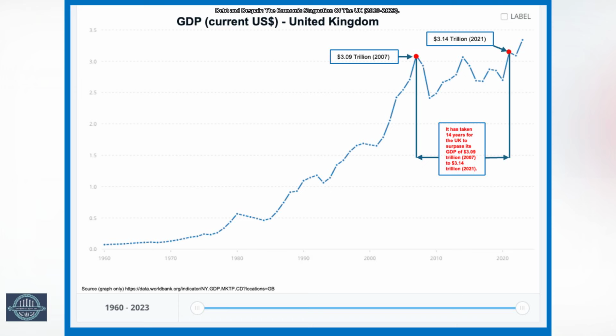Such minimal growth reflects a variety of challenges, including the aftermath of the 2008 global financial crisis, political instability, and the economic impacts of Brexit. This prolonged stagnation highlights the pressing need for strategic policy changes to stimulate sustainable economic growth.